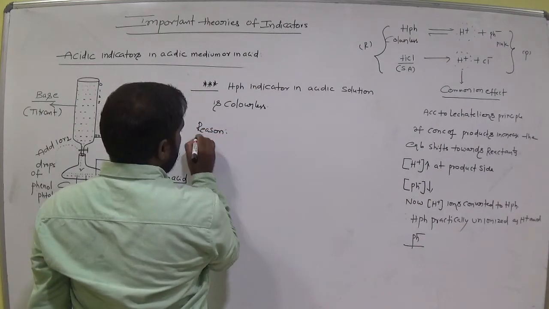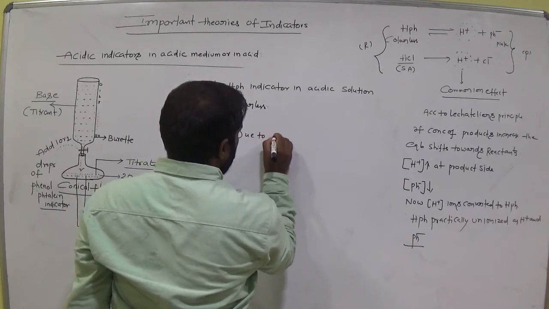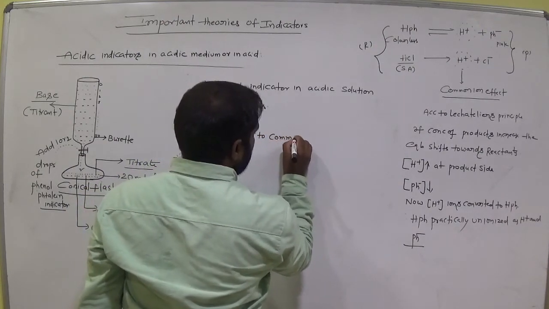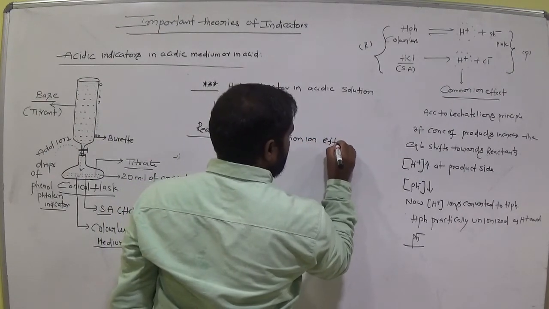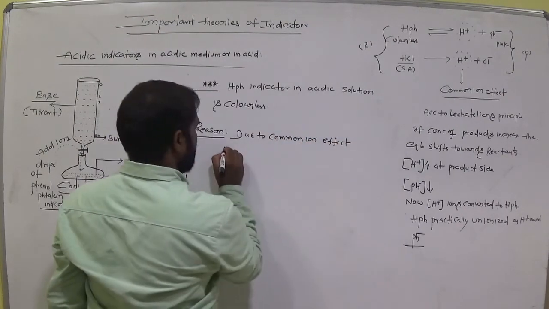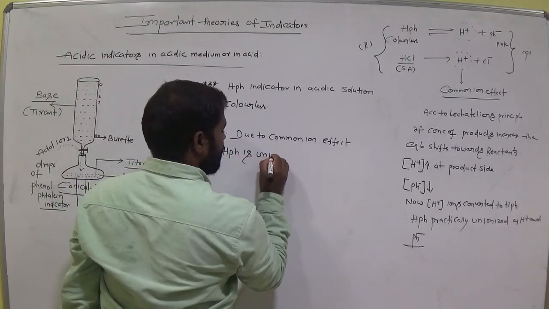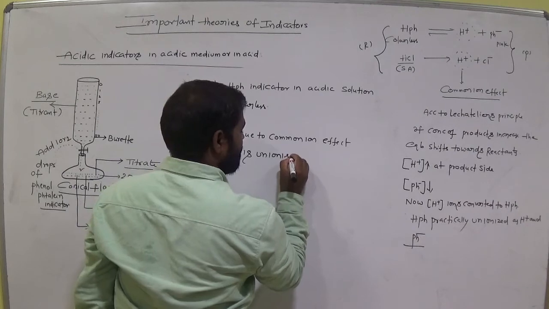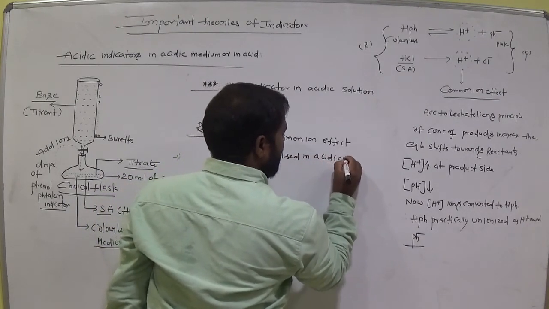What is the reason? Due to common ion effect, HPH is unionized in acidic medium. Clear?